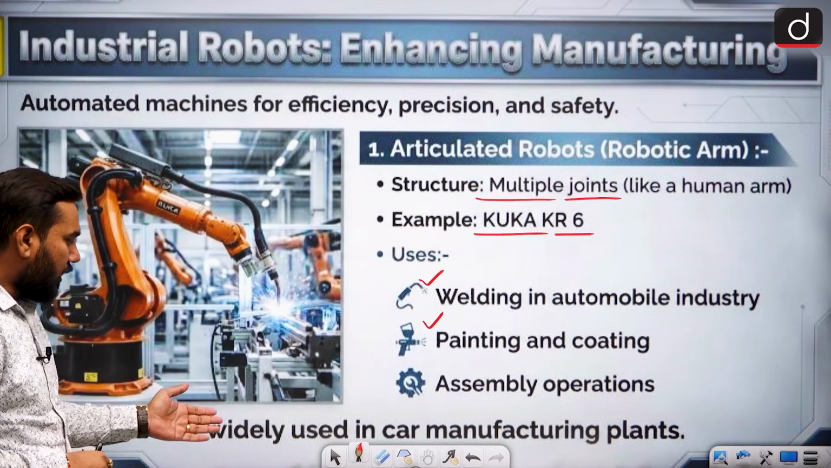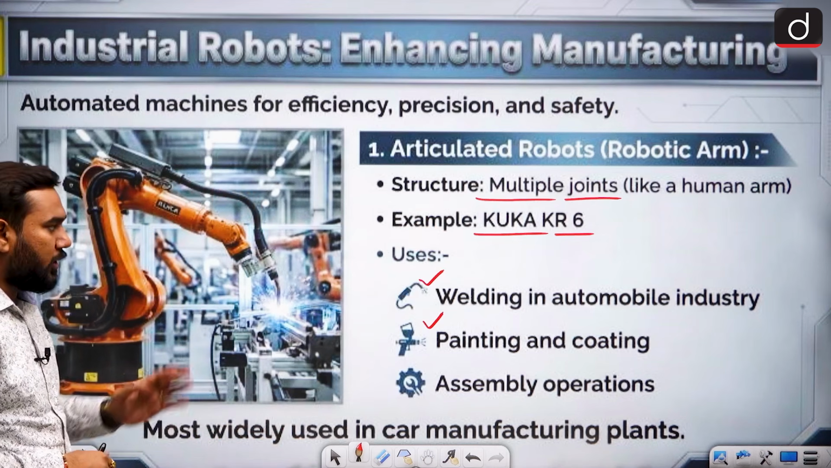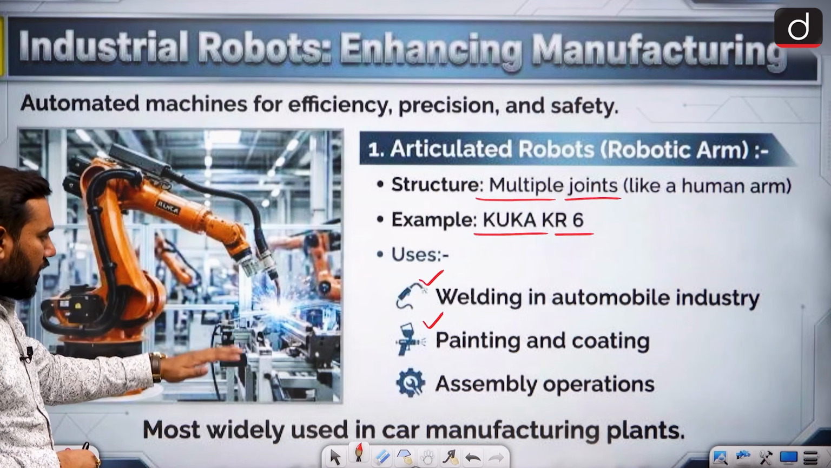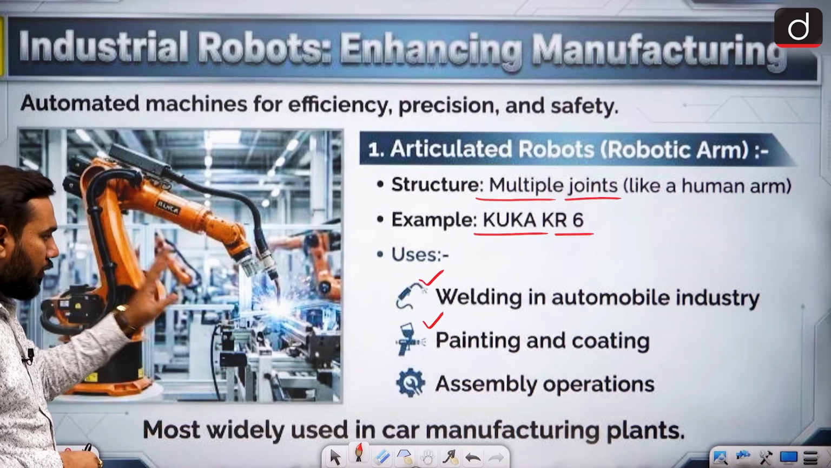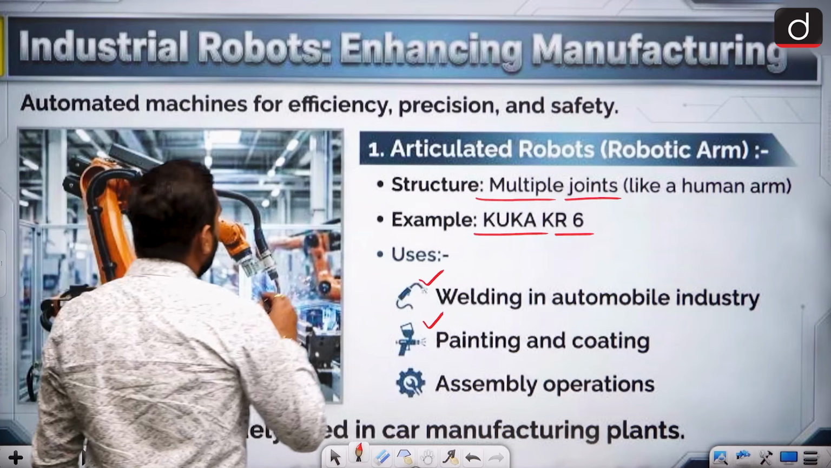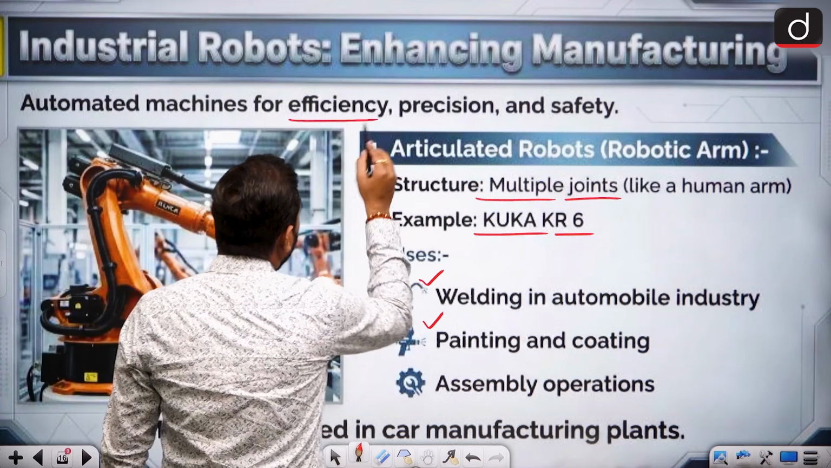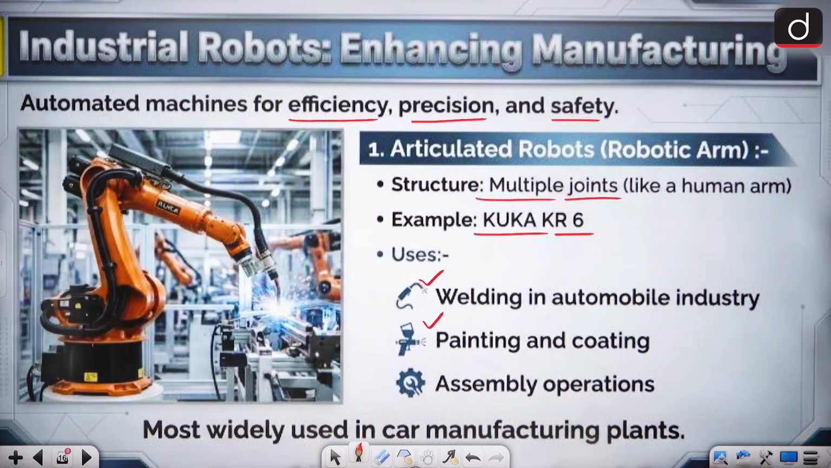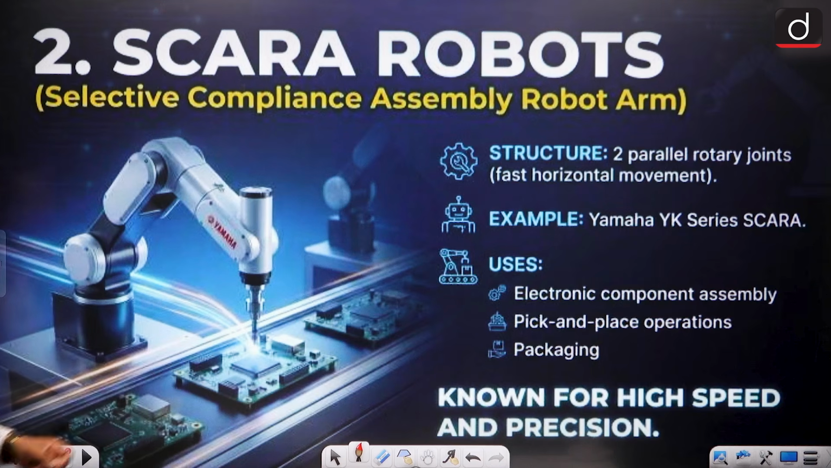So it is most widely used in car manufacturing plants, because you can see in this image, car manufacturing needs different types of equipment, and this can be used. And this is an automatic machine known for efficiency, precision and safety. These are the three important words.